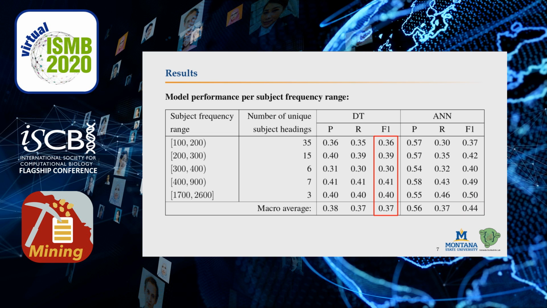The performance of the DT model is seemingly immune to the frequency of subjects, whereas the performance scores of the ANN model suggest a positive correlation between the performance and the frequency. The DT model achieves the lowest F1 score when the subject frequency range is between 300 and 400. However, the ANN model achieves the lowest F1 score when the subject frequency range is also the lowest.